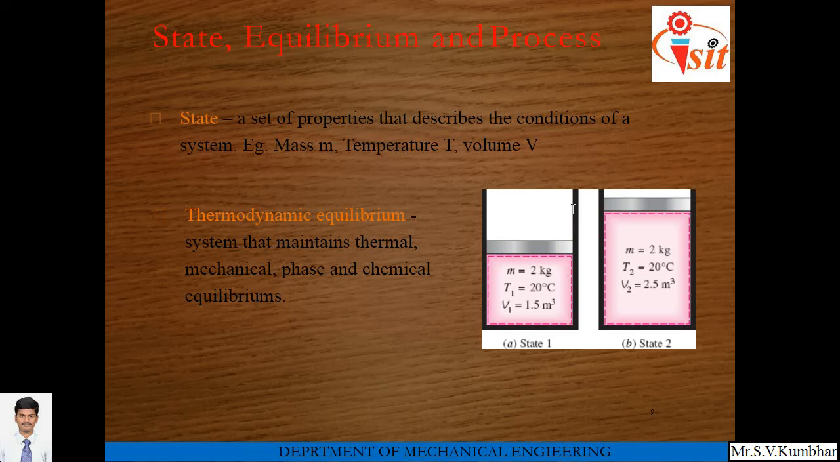Mechanical equilibrium: when there is no unbalanced force acting on a system, then that system is said to be in mechanical equilibrium. And in phase and chemical equilibrium, there is no spontaneous reaction within the fluid. When a system is in thermal, mechanical, phase and chemical equilibrium, then the entire system is said to be in thermodynamic equilibrium.